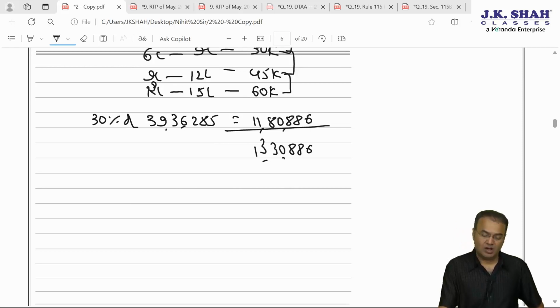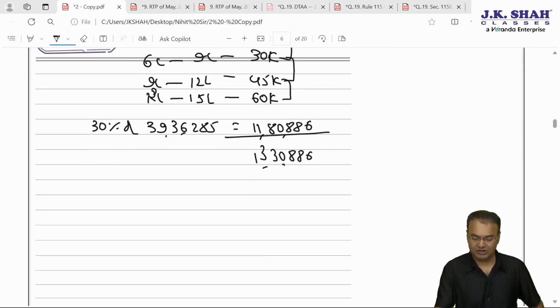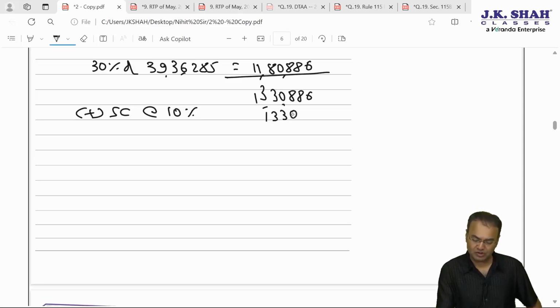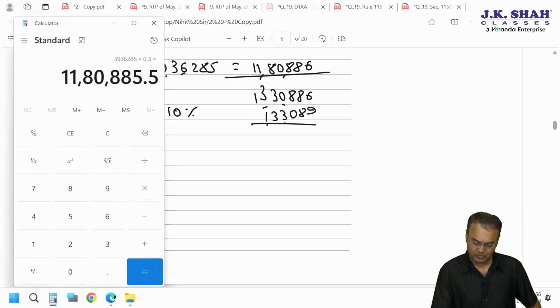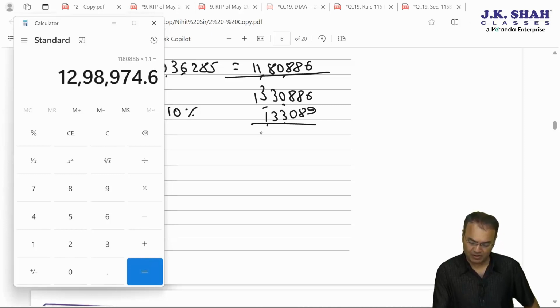Surcharge will be attracted. Answer yes, surcharge will be attracted because income is exceeding 50 lakhs. Therefore, surcharge will be at the rate of 10%. Don't forget that, many people forget surcharge. 10%, 1,33,089 plus 0.5 into 1.10, 12,98,975.